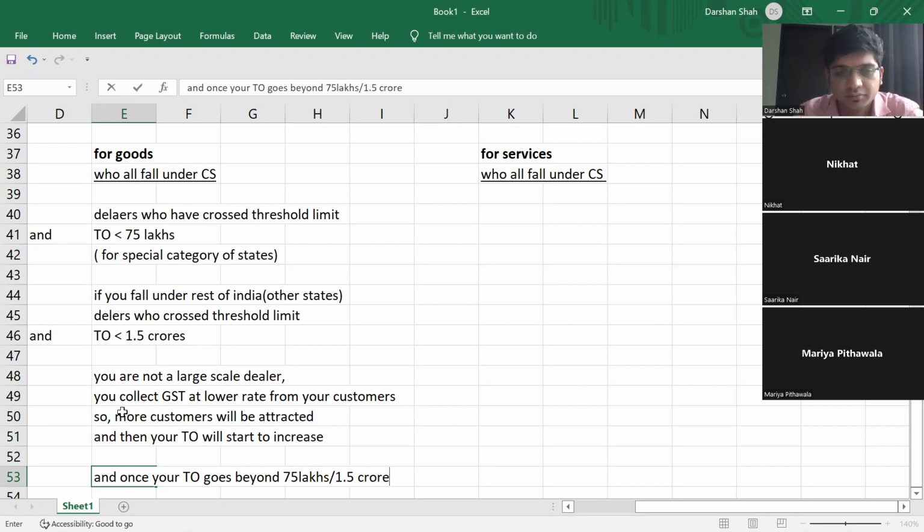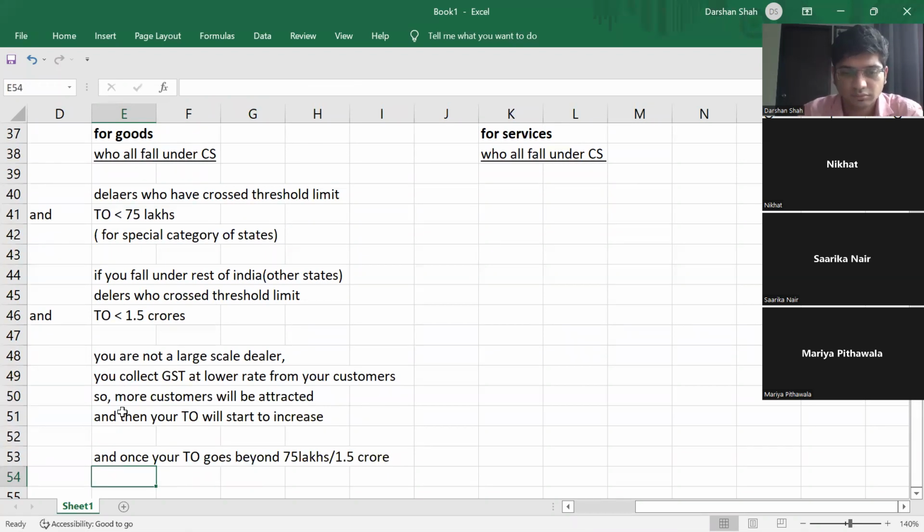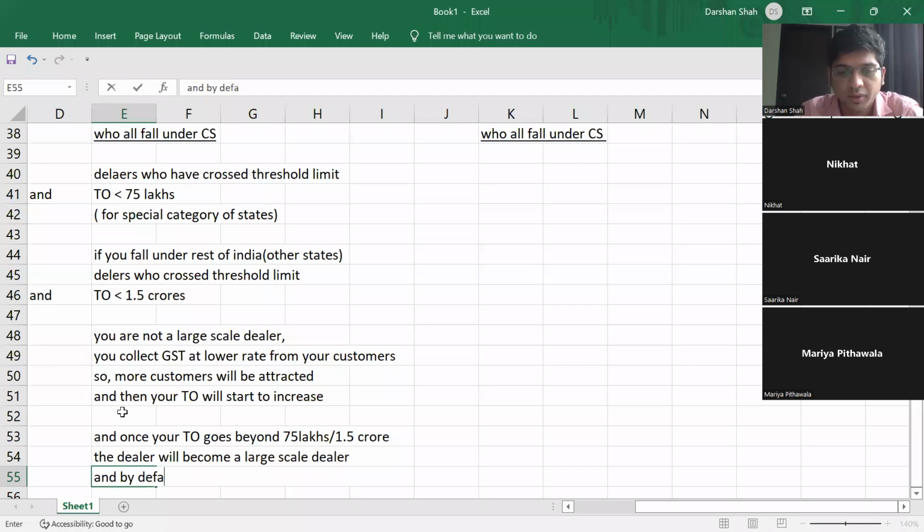You guys tell me. Will I be able to go under composition scheme now? The dealer will become a large scale dealer now. And by default, GST will be collected at normal rates, not the lower rates.